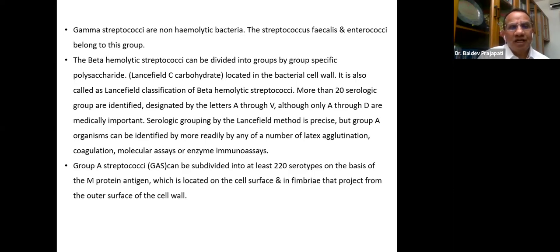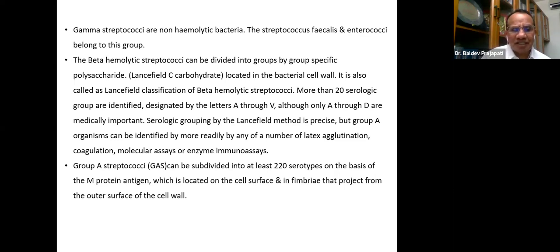Again, please remember the beta hemolytic streptococci. They are grouped under the polysaccharide C, that is the Lancefield classification. In the Lancefield classification of beta hemolytic streptococci, there are more than 20 serological groups, given as A, B, C like that. But A and D are important from our disease point of view.